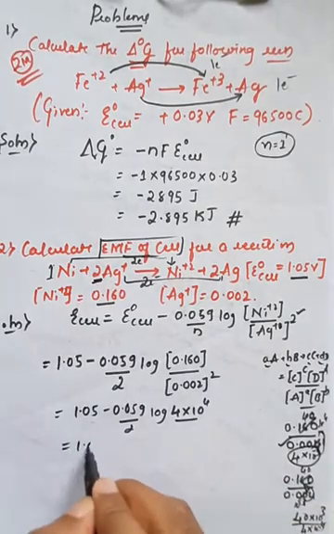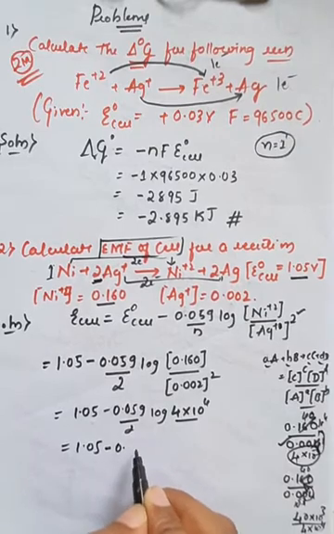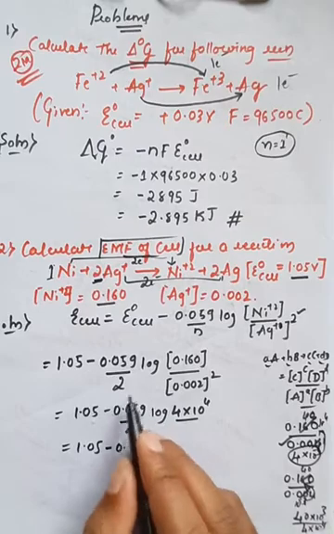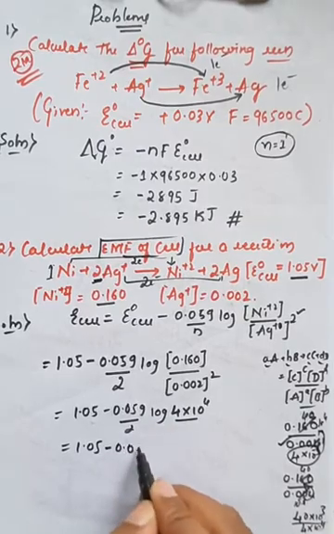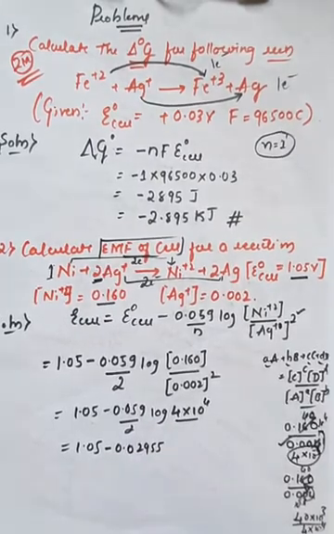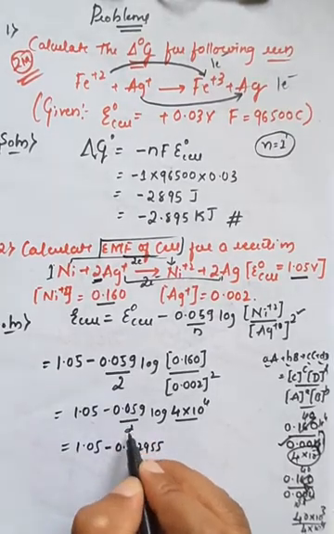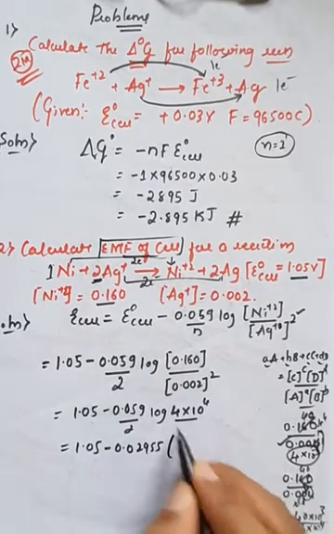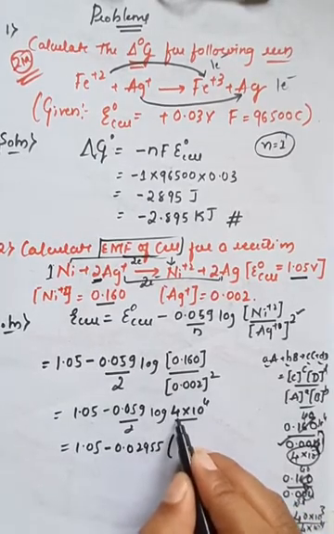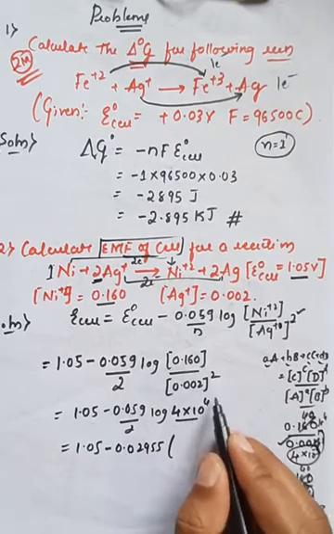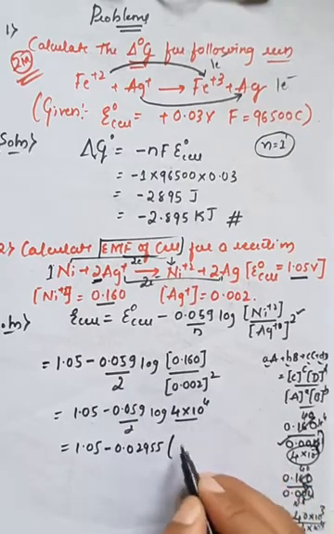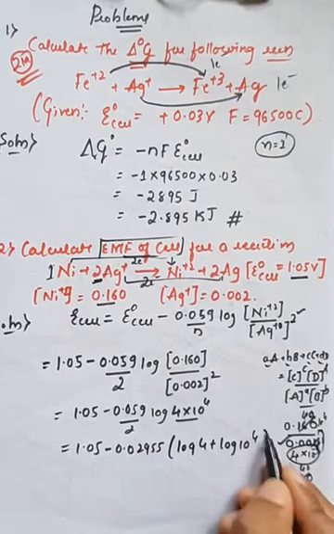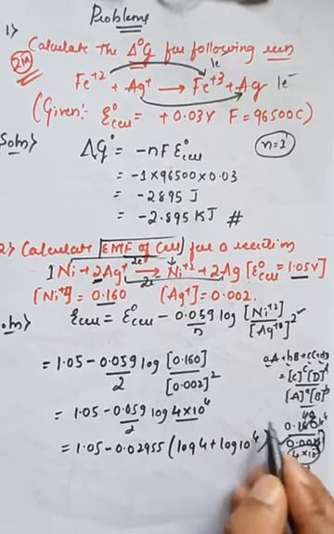So further 1.05 minus 0.0059 divided by 2. If I divide this value, I will get 0.002955, and I will split it into two values. Log of 4 into 10 raised to 4, I can write it as log of 4 plus log of 10 raised to 4.